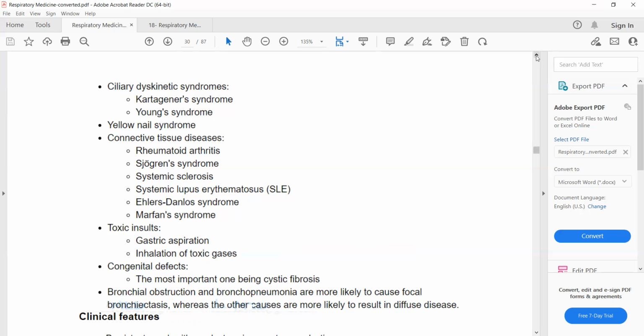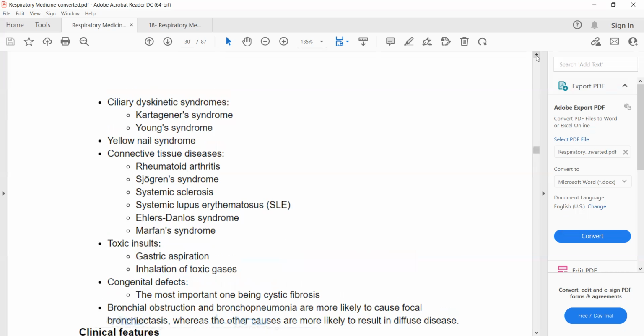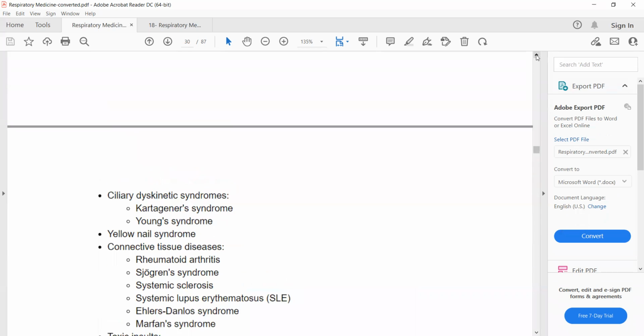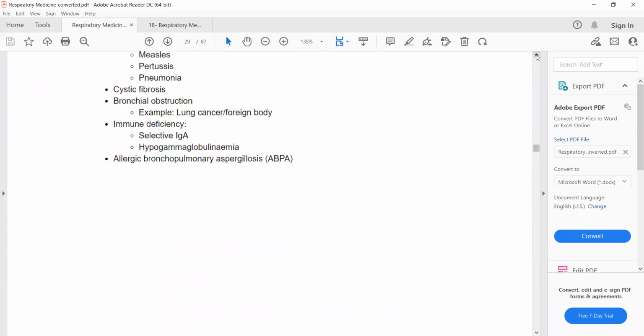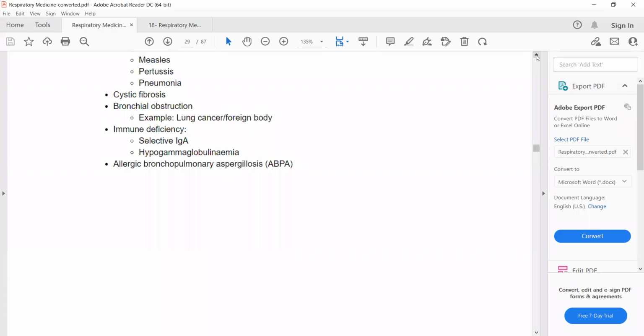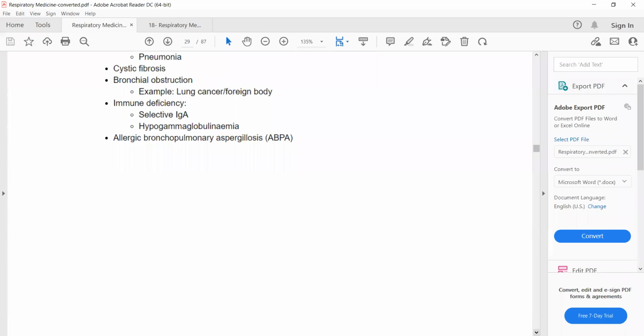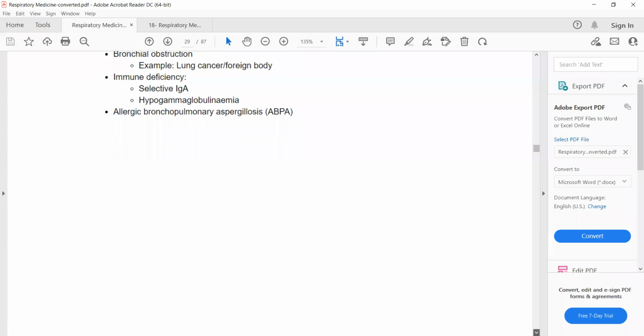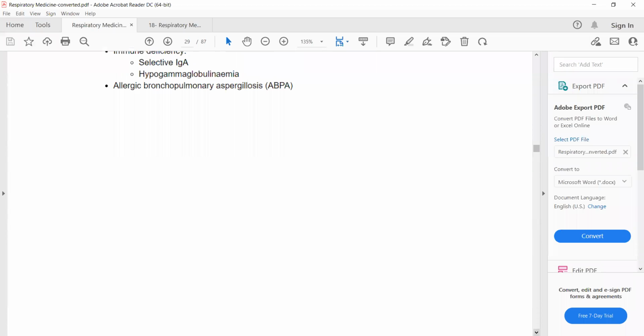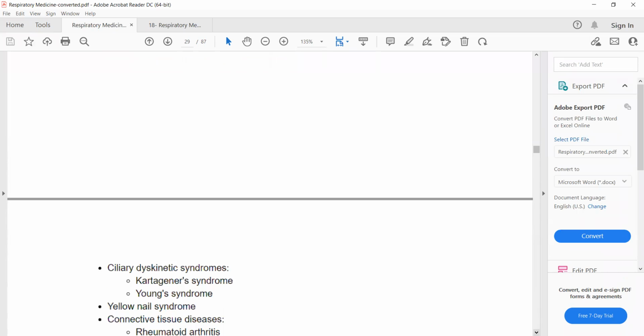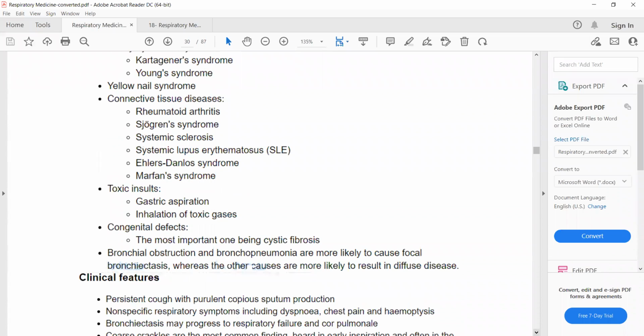The examples of conditions that can lead to bronchiectasis that you need to remember for the PLAB 1 exam are infections such as tuberculosis, measles, pertussis, and pneumonia, cystic fibrosis, in which thick mucus is produced, and bronchial obstruction. Just remember these 3 or 4 conditions as a cause of bronchiectasis.